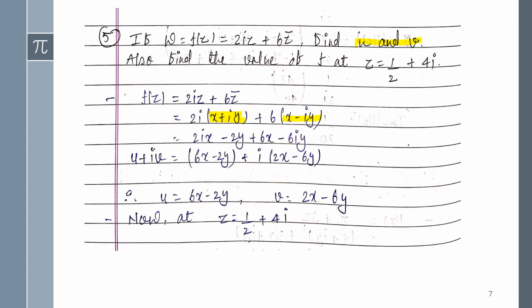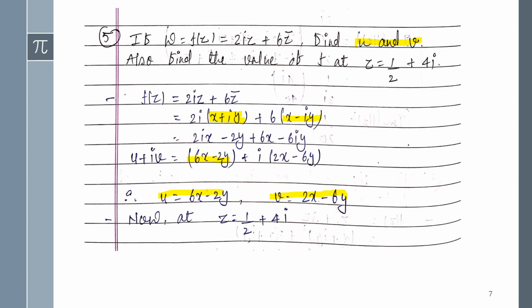So separating the functions, 6x - 2y will be your real part, and 2x - 6y will be your imaginary part.